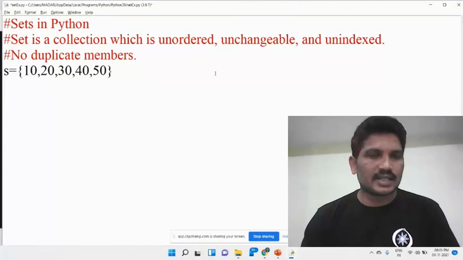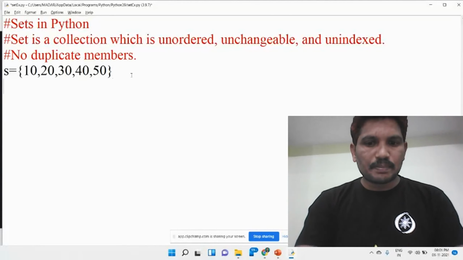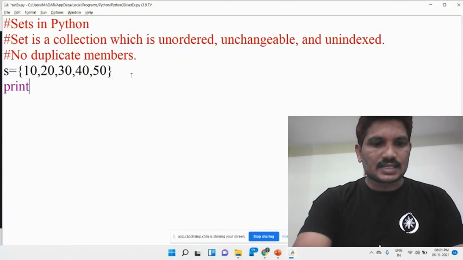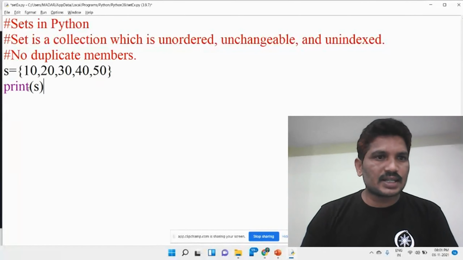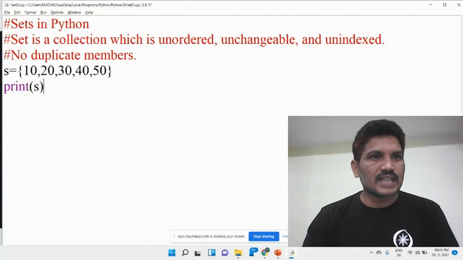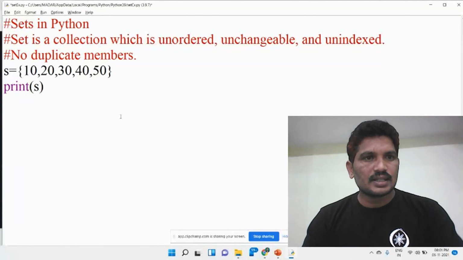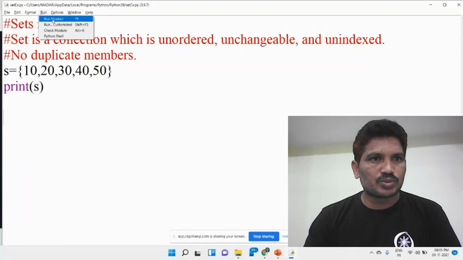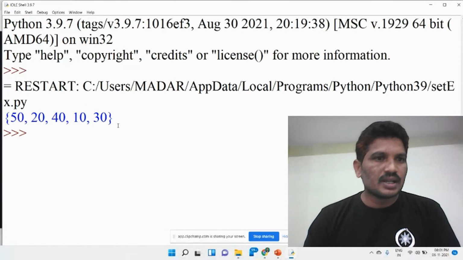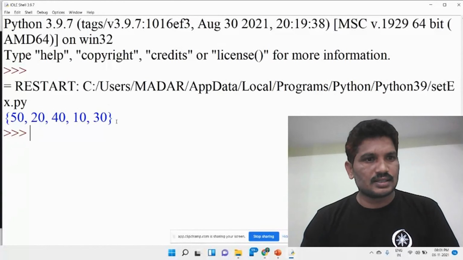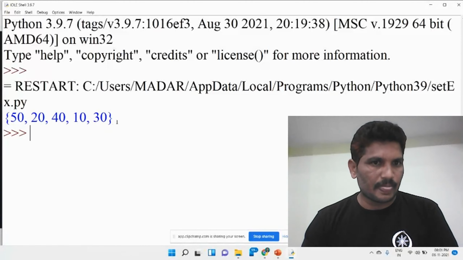Once the set has been created, we will see. Then print s, displaying the set object. Once you save it, you can run the module. Then what output will we get? See here, 50, 20, because whatever order you insert, the same order is not followed by these elements.